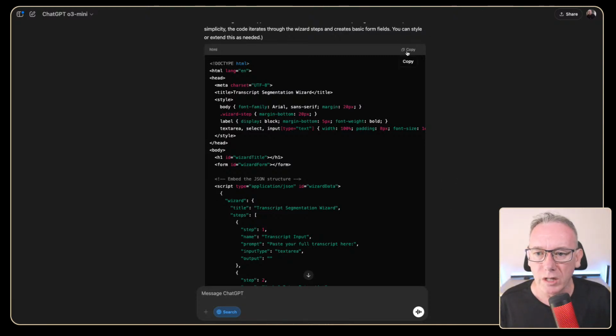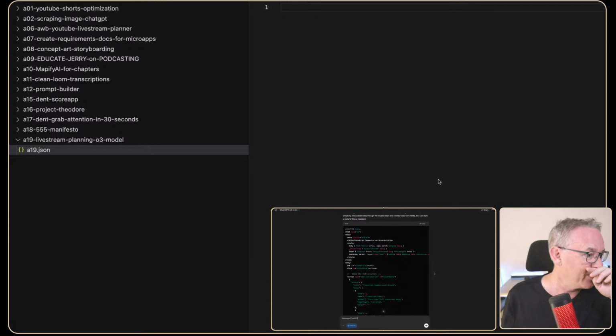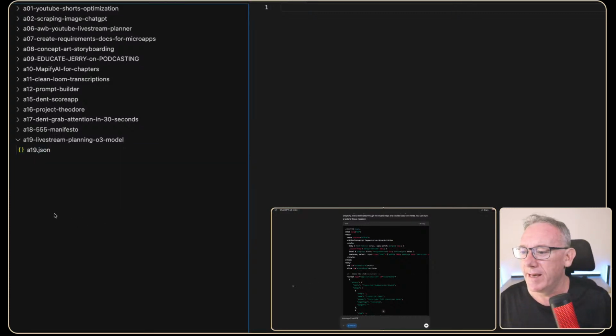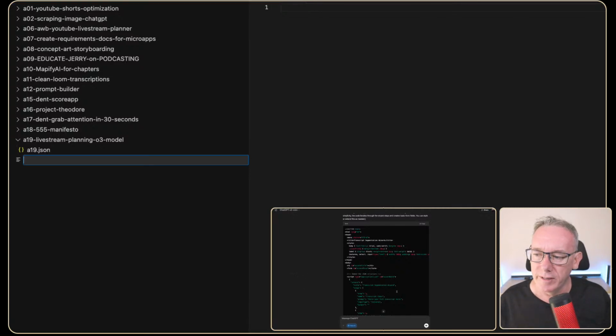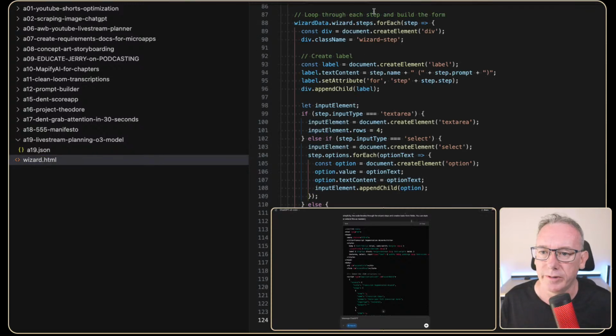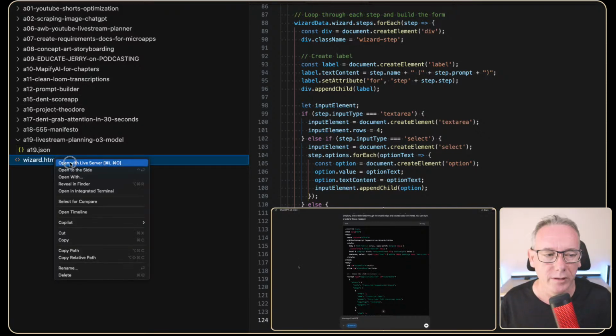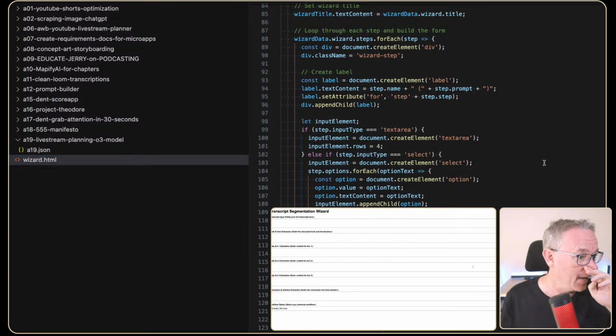Okay, let's just copy this and let's just go down to some sort of code view. What will be the best way to do that? Let's do VS Code plus web. You guys should be able to see that now. And we'll live stream planning. Let's just go and create a new file and we'll call it wizard.html. And let's just paste it all in. We'll hit save and we'll right click on it. We'll just open in a live server and see what we get.